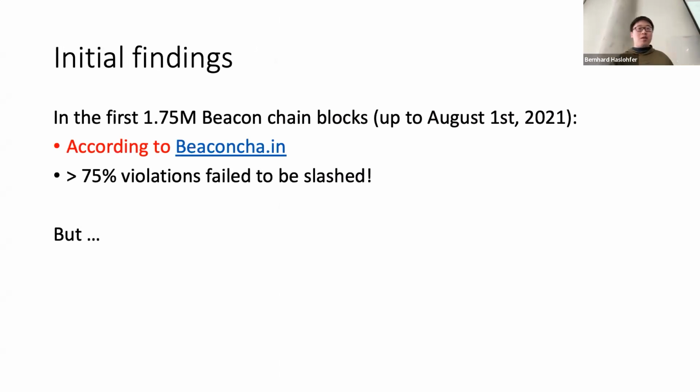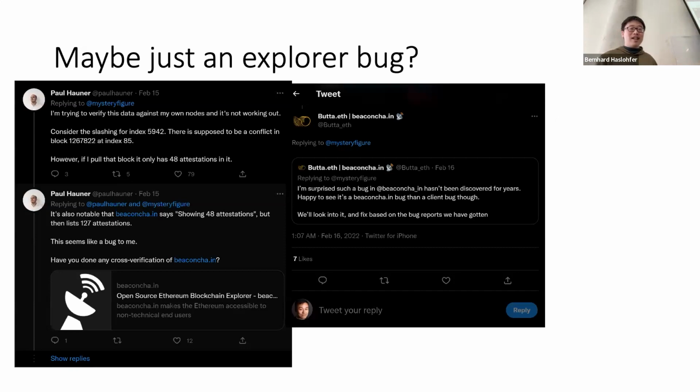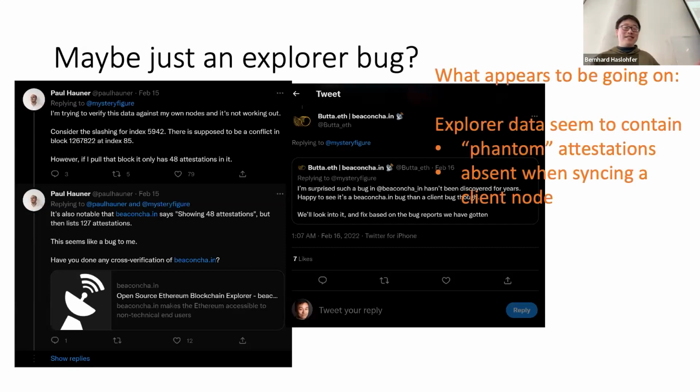So then we explored a little bit more, and we found that around 75% of the variation failed to be slashed. If that's true, then Ethereum would be kind of ridiculous, right? But maybe we should explore further, because we use an API, and there are only a few very large data providers. So we used one of the largest explorers' data to analyze, and made some tweaks, of course. And people got back to us, and they proposed that the Explorer data probably